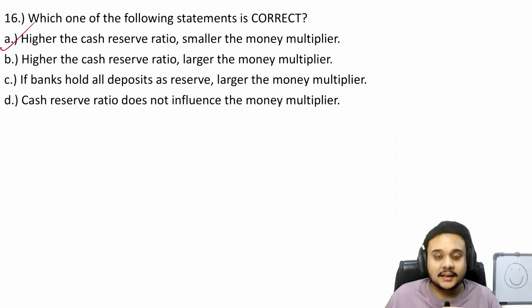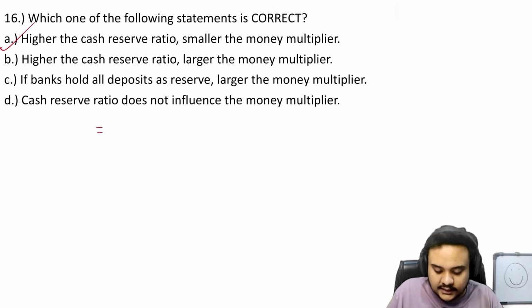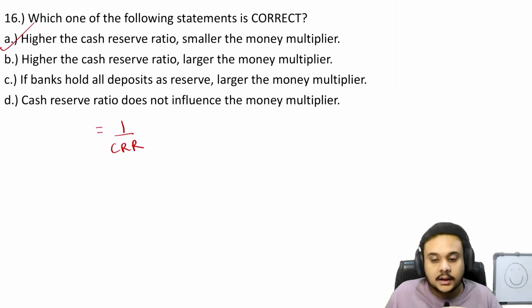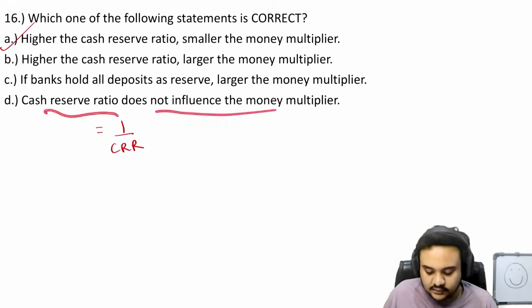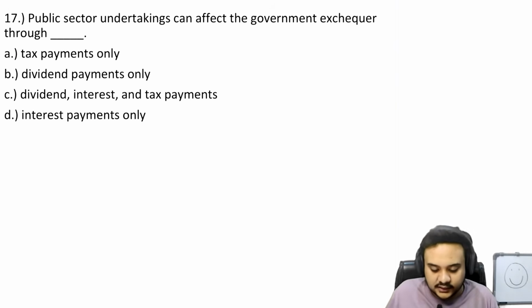What is there that is not being understood in this? Multiplier is just equal to 1 upon CRR. This is the simplified version when you do not have any other values. This is being taught in class 12th. Okay, so there is nothing that is too difficult. If you even look at the other options, higher the cash reserve ratio, larger the money multiplier. If banks hold all the deposits as reserve, larger the cash reserve ratio does not. So I don't have to say anything.